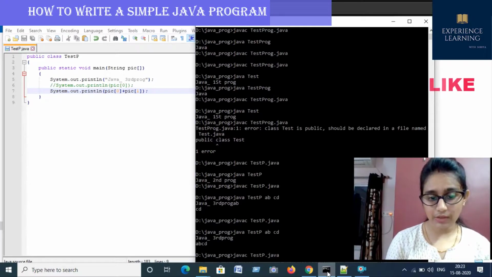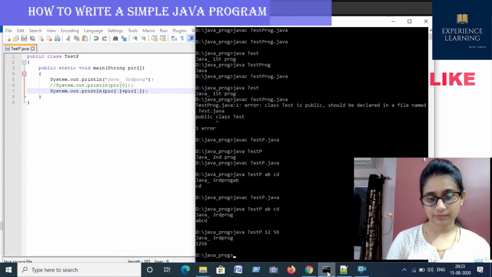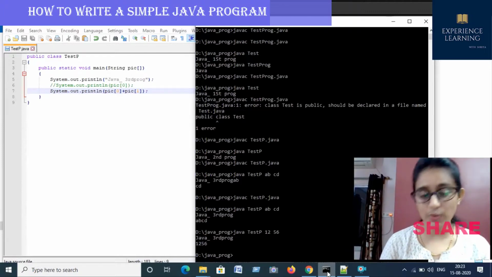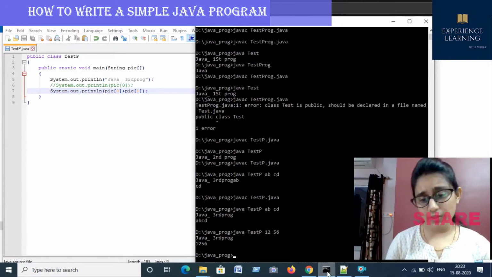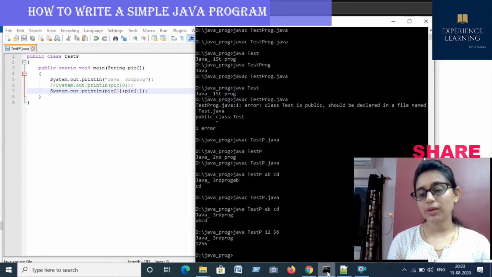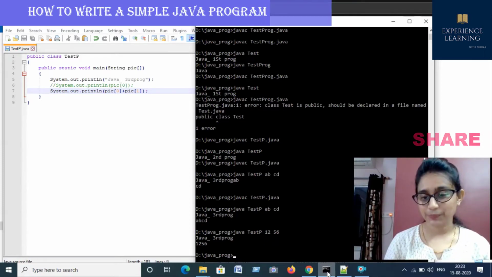Now if I am giving values like 12 and 56, you can see that 12 and 56 also give the result 1256 in this way. So from this you can understand that everything which will be taken is considered as a string. Everything. If you are giving some number, some character, a floating point number, whatever you are giving here, that will be considered as a string.